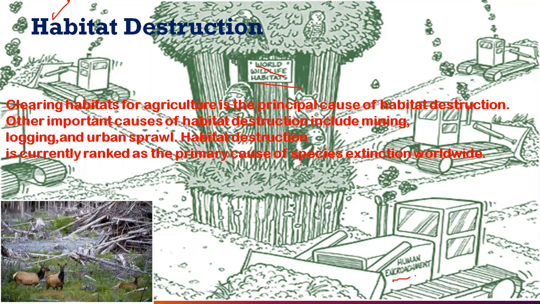But because of human encroachment, for human usage, agriculture, different types of production, urban sprawl as villagers move towards the cities, logging, maybe you have studied waterlogging in social studies, when the land becomes unfertile, as well as for mining purposes, we use this land, and that becomes the cause of habitat destruction, and that is actually the primary cause of species